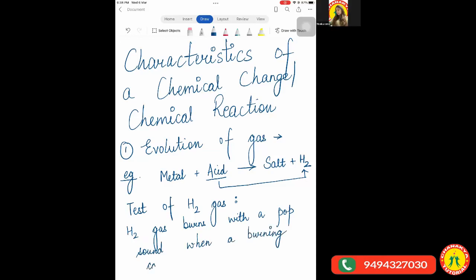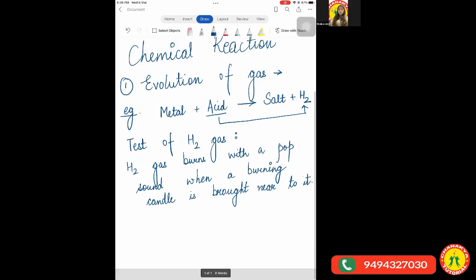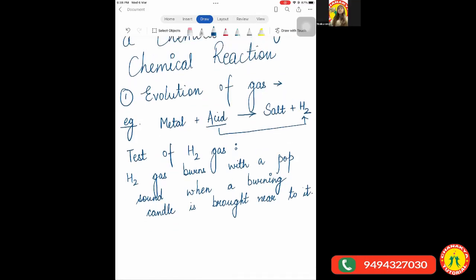Is it clear? So whenever we observe this particular thing, then that means that a chemical reaction has taken place and the gas released is hydrogen gas. Clear? I'll give you the example in the form of a chemical equation also. Like if we talk about zinc metal, when it reacts with hydrochloric acid, it leads to the formation of zinc chloride and hydrogen gas. Any doubts, anyone?